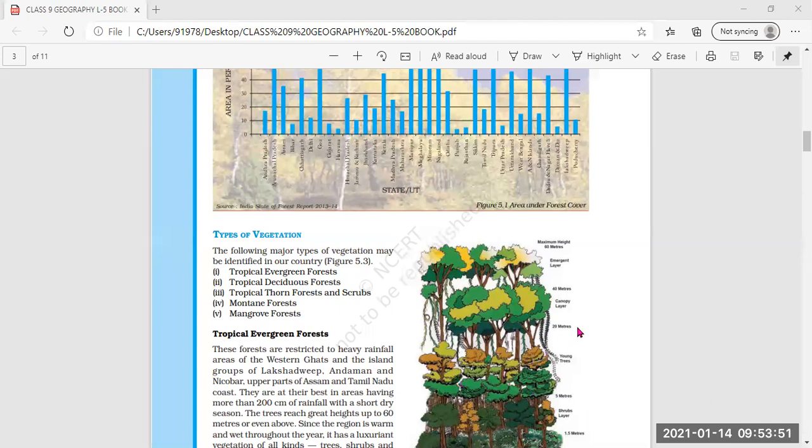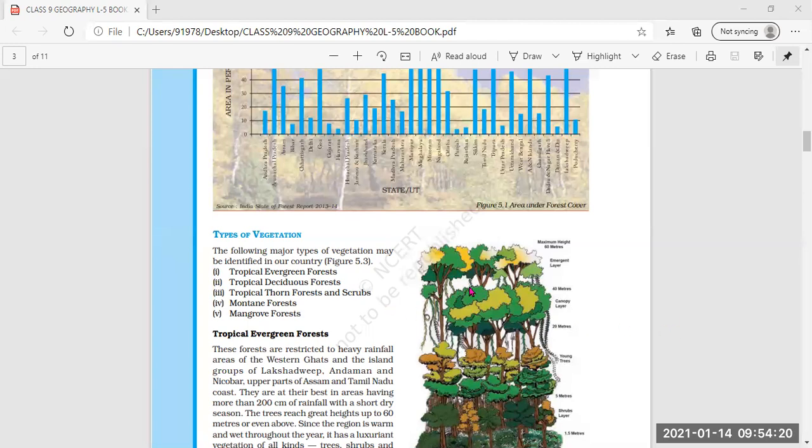All the plants and animals in an area are interdependent. That means as the plant life changes, the animal life also changes accordingly in that particular area. And all plants and animals are interdependent, they are interrelated to each other and their physical environment, thus forming an ecosystem.